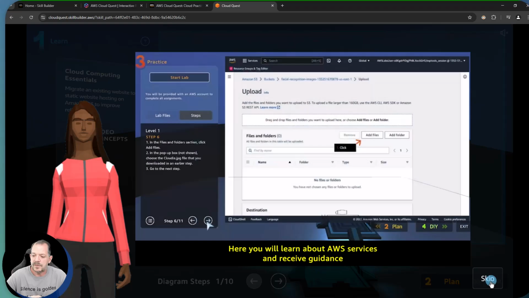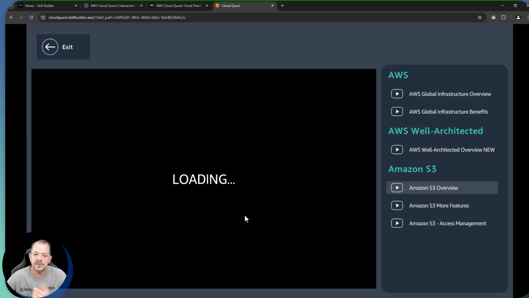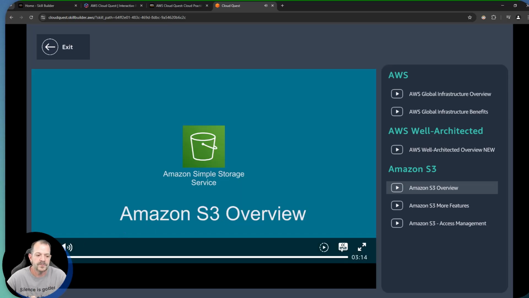We're going to go ahead and skip through that just so I'm not replaying the whole video for you. Now we're going to get an architectural overview. And you'll see that we do have various links. We've got a 10-step process down here. So if we go and click here, it's going to take us over to various videos that are part of this particular challenge.